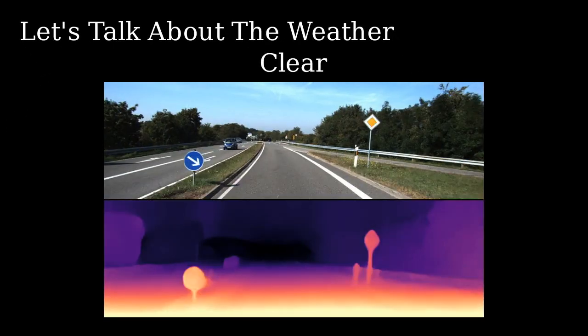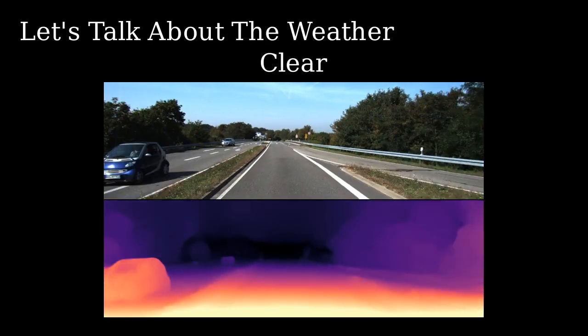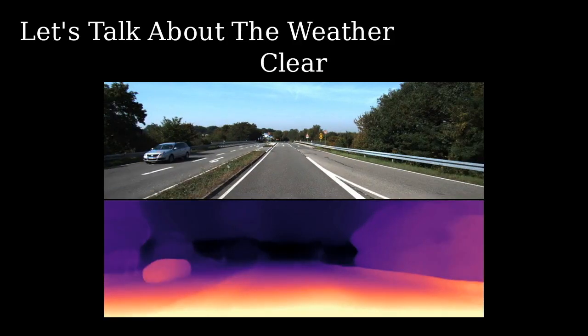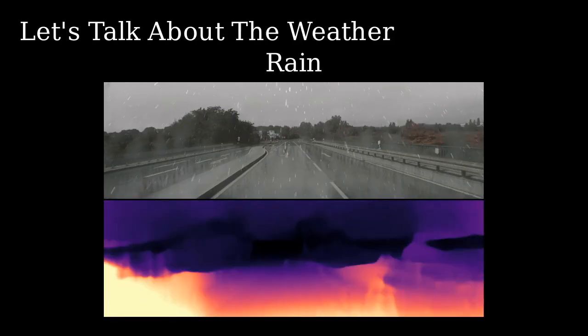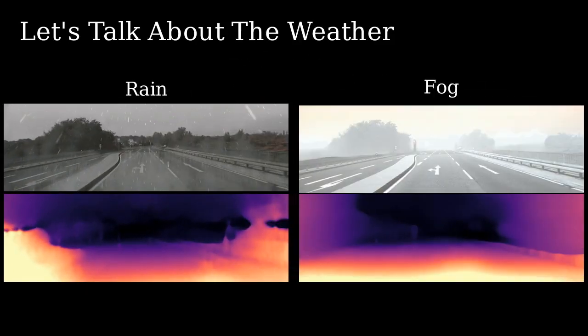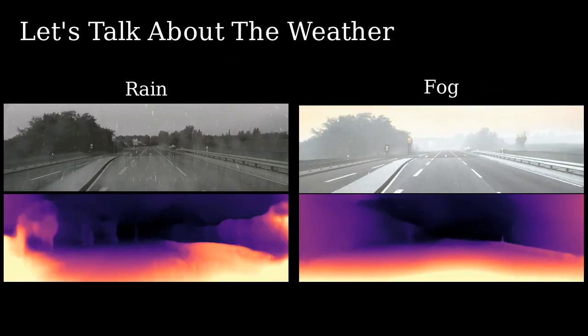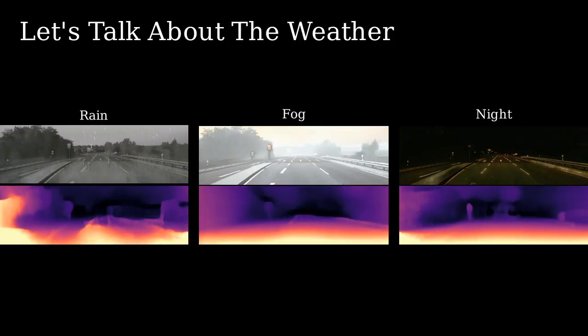Let's talk about the weather. We use a self-supervised approach with a monocular camera to estimate per pixel depth in a scene. Previous approaches, like monodepth 2, excelled at estimating depth on clear scenes as they were explicitly trained in clear, sunny environments. Although these methods struggled with changing domains. For example, we show that monodepth 2 struggled with rain, fog, and nighttime domains.